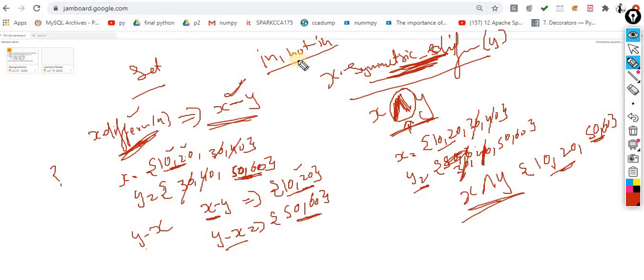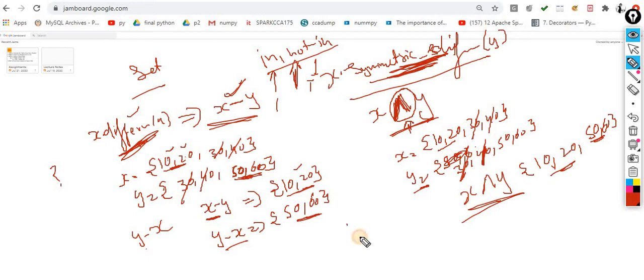So I think no need to explain this point. If the data that you are looking for is available, then it will return you true. Okay, if not available, then it will return you false. So these are the same whatever we use in the case of the list, dictionary and tuple as well.